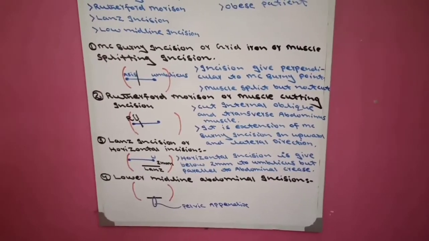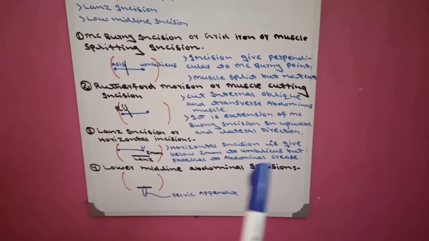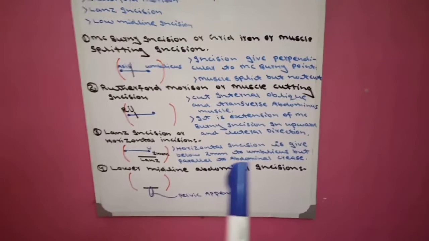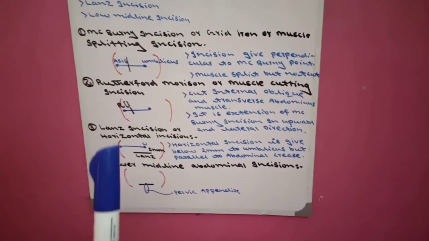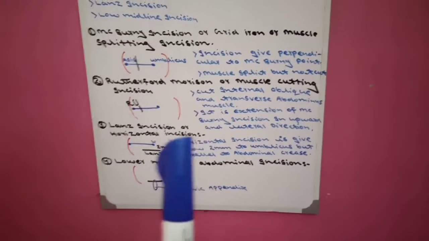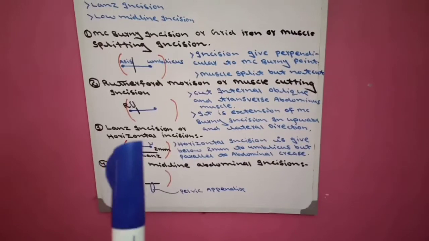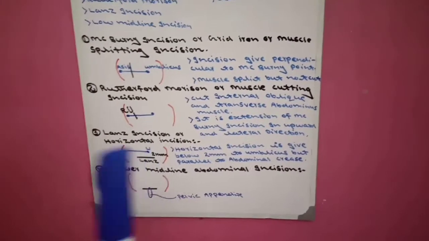But if we give a horizontal incision parallel to the abdominal crease, then it will not show, and this will be good for aesthetics. Lanz incision or horizontal incision is indicated in females for aesthetics, and is given 2 mm below the umbilicus.